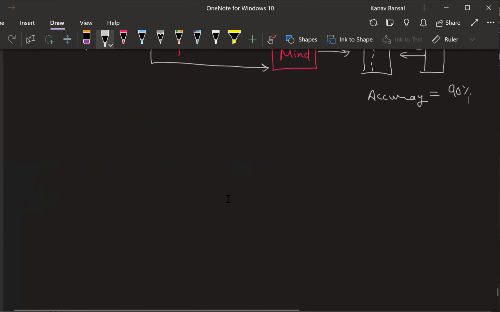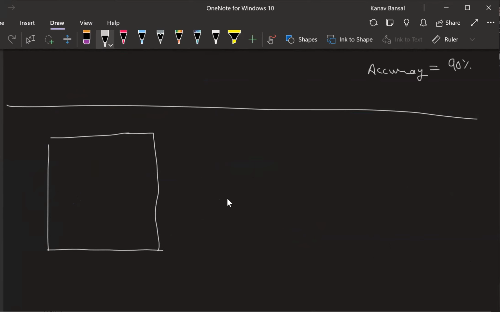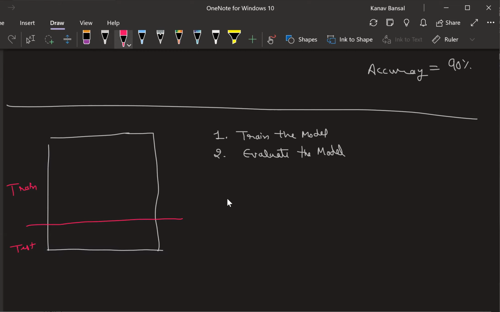Okay. Now let's see again what we are going to do in machine learning. The data will be given to us. We need to first train the model. We also need to evaluate the model before giving that model to production. Train the model and then evaluate the model, both things we need to do with the given data. So in order to evaluate the model, we'll break the data into train and test data.